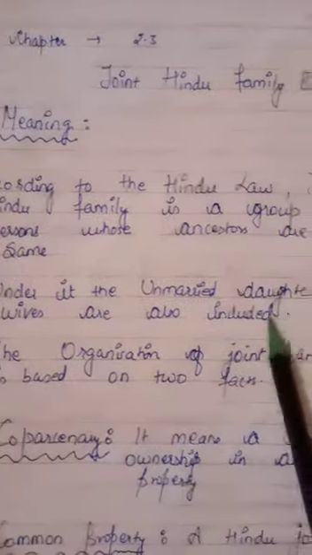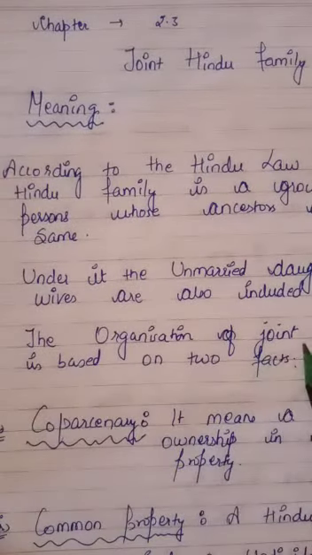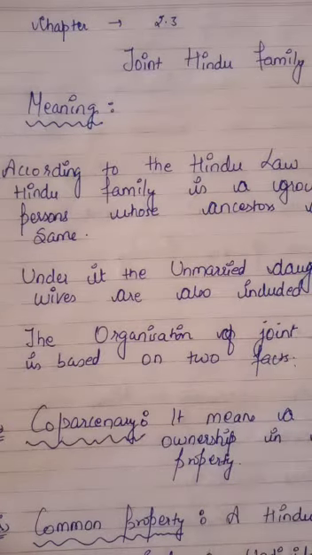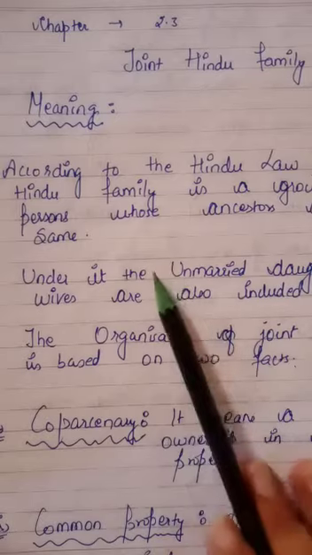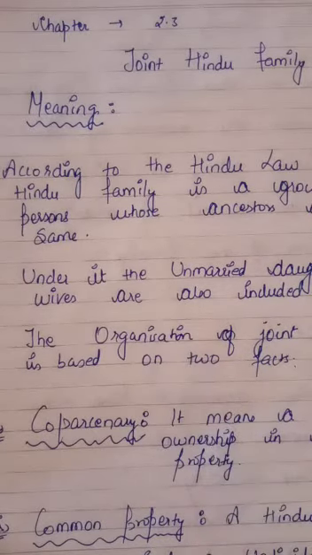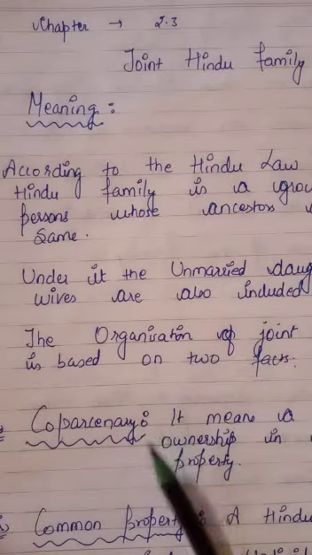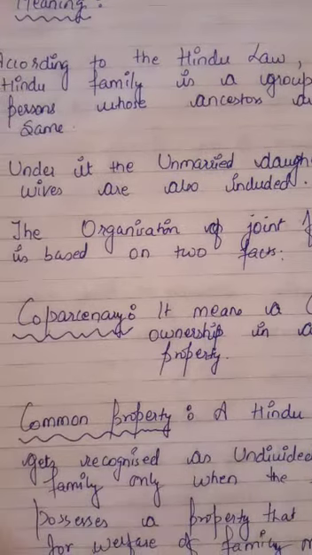Under it, unmarried daughters and the married wives are also included. The organization of Joint Hindu family is based on two facts. First is co-partnery and second is common property.